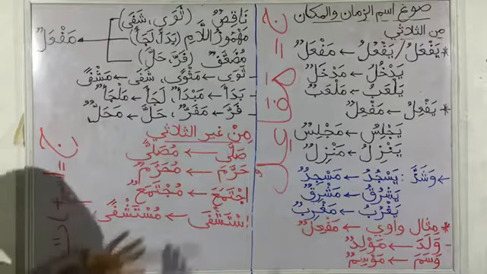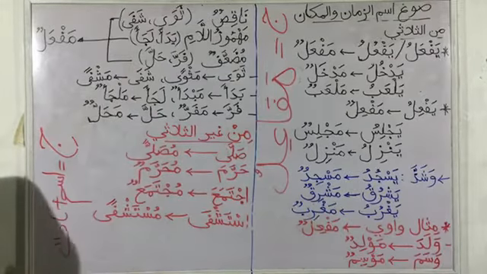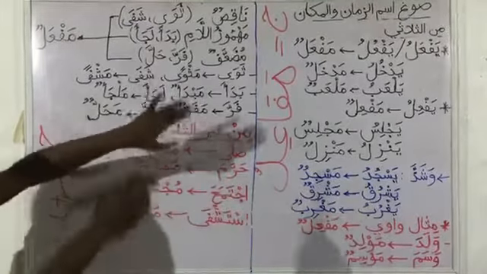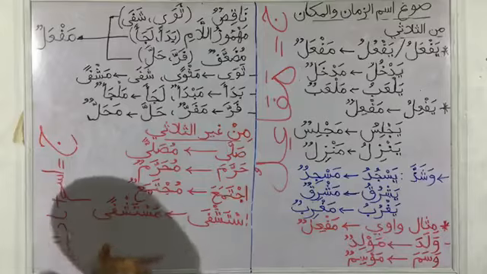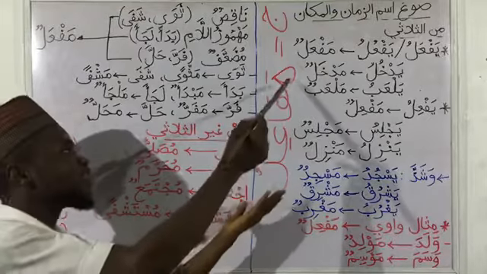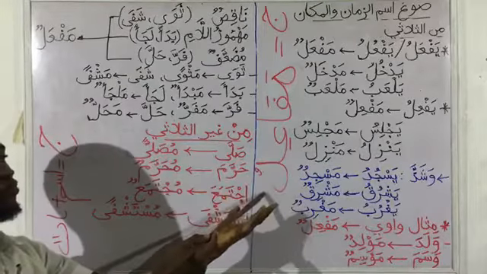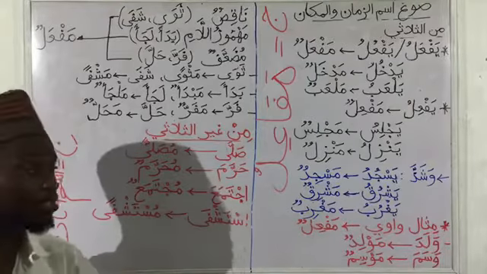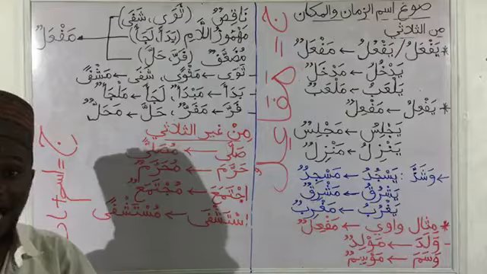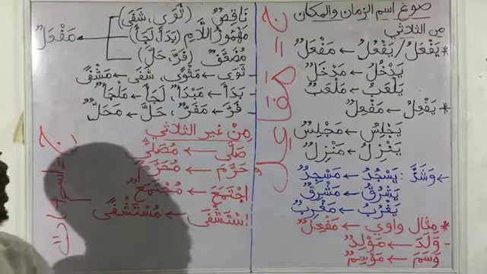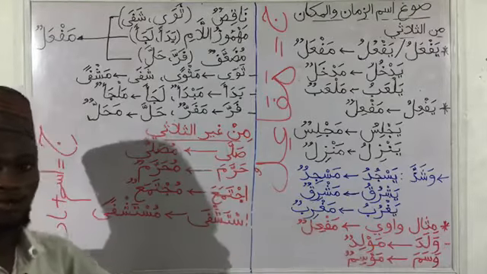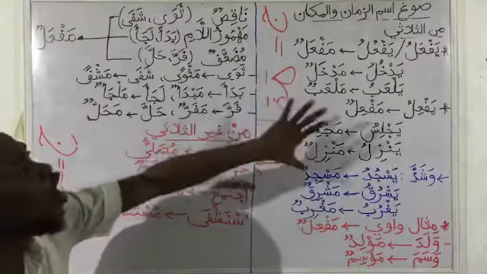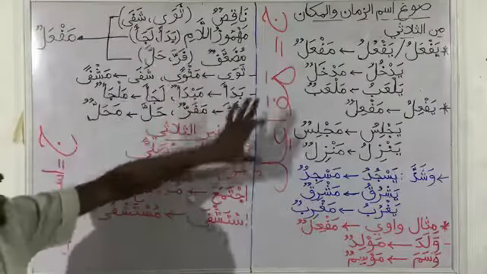So now these nouns will obviously have plurals. When we go to the 3-letter verbs, without exception, all of the 3-letter verbs, when we have to form their plural, come in the shape Mafa'ili. A popular example is Masajid. That's the plural of masjid, mosque. Like Allah said, وَأَنَّ الْمَسَاجِدَ لِلَّهِ in the Quran. So Masajid is the plural of masjid. So all of the verbs there, the plural is Mafa'ili.